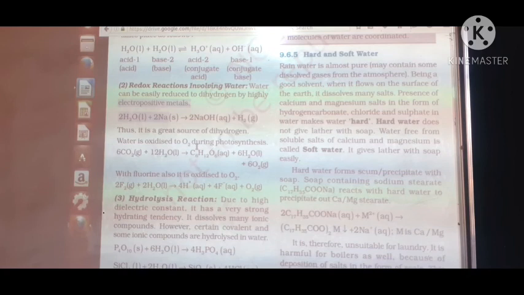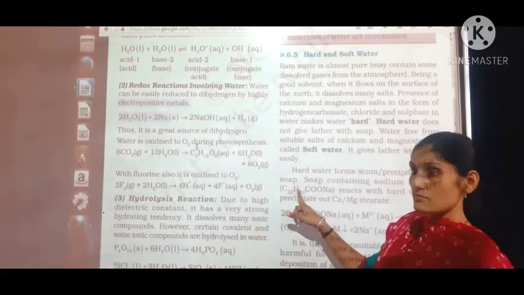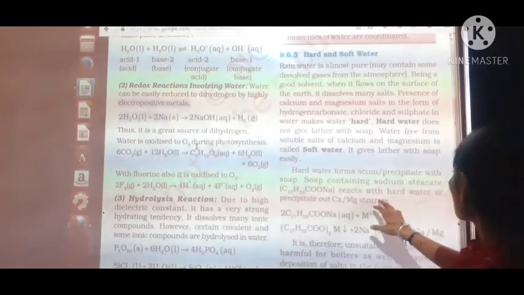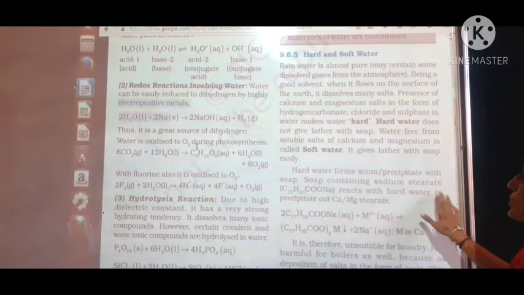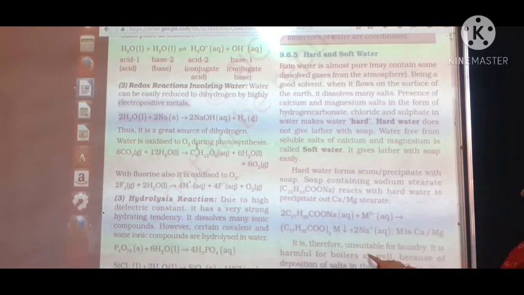Soap containing sodium stearate, that is C17H35COONa, that means it contains 17 atoms of carbon and 35 atoms of hydrogen with the sodium salt, reacts with hot water to precipitate out calcium and magnesium stearate, and that's why it is not suitable for laundry. It is harmful for boilers as well, because deposition of salt in the form of scale reduces the efficiency of the boiler.